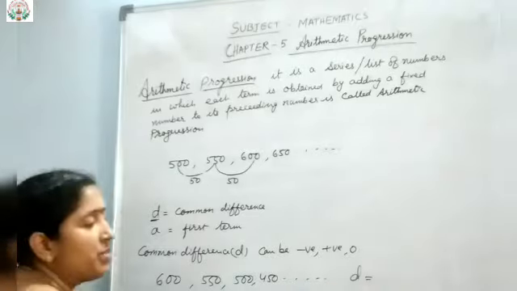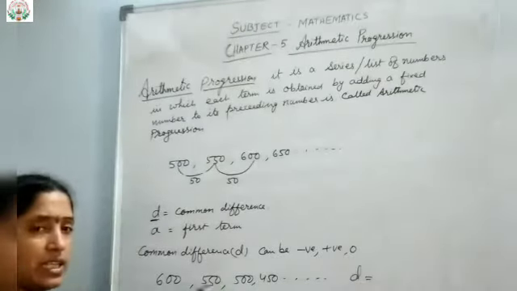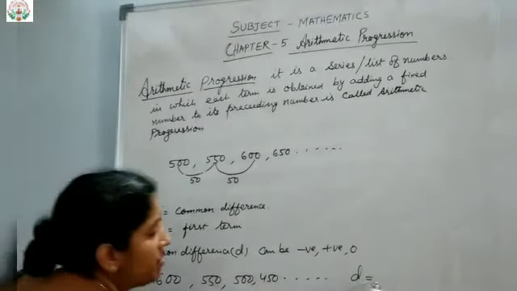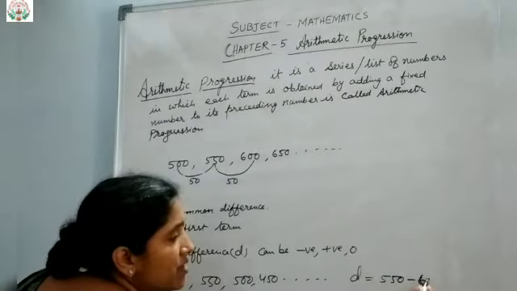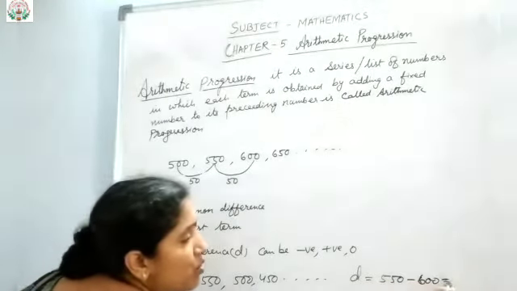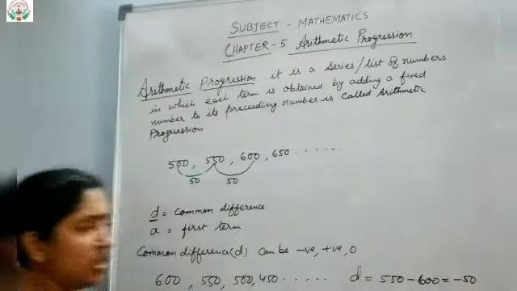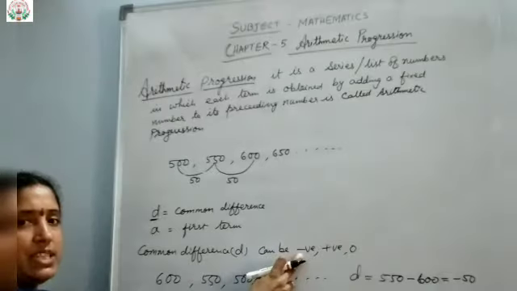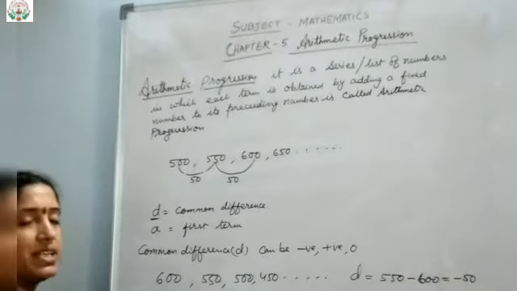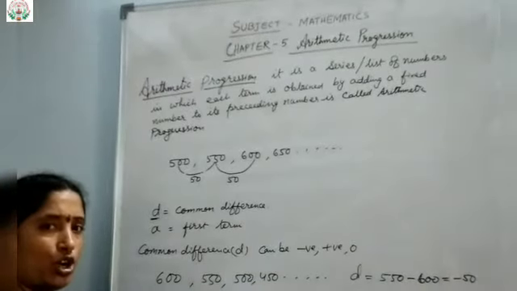So descending order means D, common difference, will be second term minus first term, that is 550 minus 600, which will be equal to minus 50. So the difference can be negative. Common difference D can be negative when the series is written in descending order.